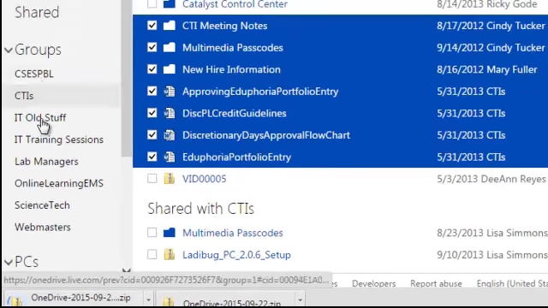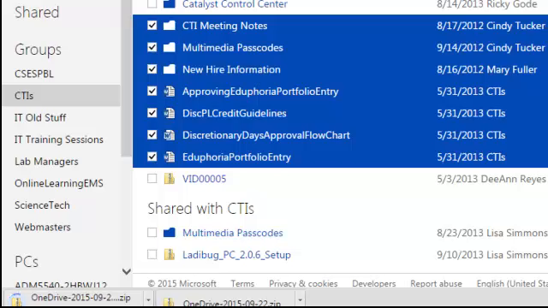I'm going to look through all of my groups and make sure there's nothing I need because as of October 16th, those are going to disappear. I'm no longer going to have access to them. If you have any questions at all or need assistance, please talk to your instructional technologist and we'll be happy to help.